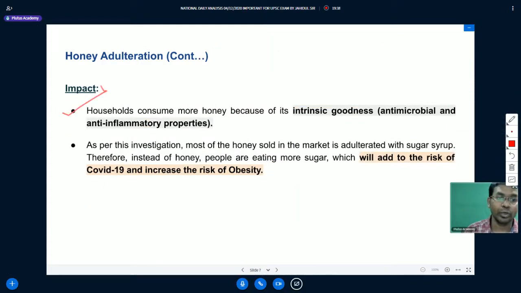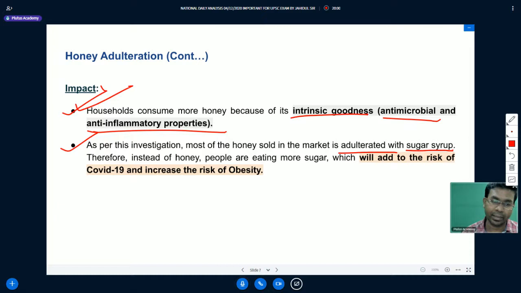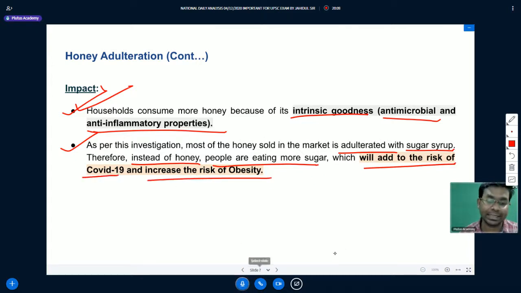So what is the impact of this particular study, or the impact of adulteration of honey? Households consume more honey because of its intrinsic goodness, like its antimicrobial and anti-inflammatory properties. As per this investigation, most of the honey sold in the market is adulterated with sugar syrup. Therefore, instead of honey, people are eating more sugar, which will add to the risk of COVID-19 and increase the risk of obesity.